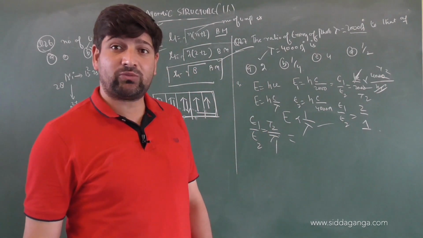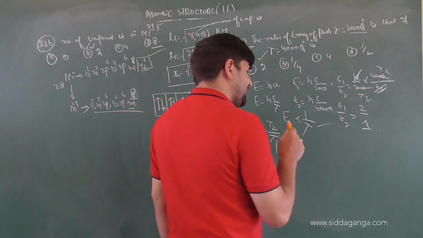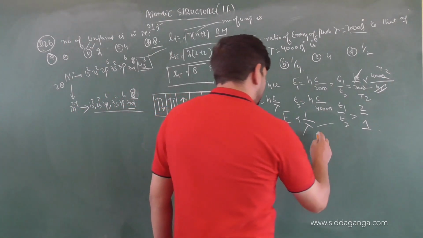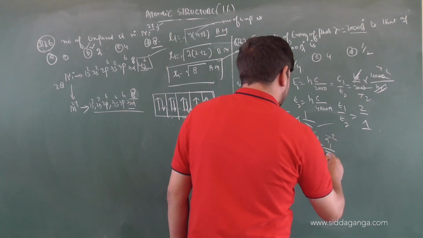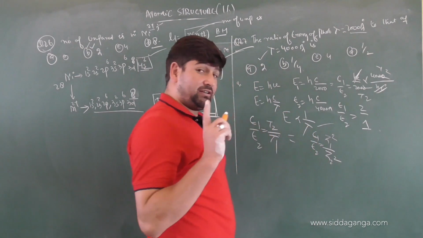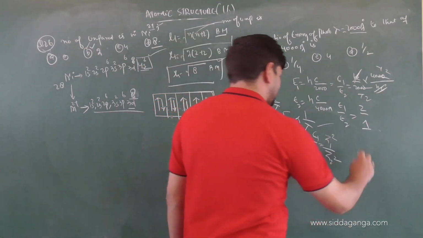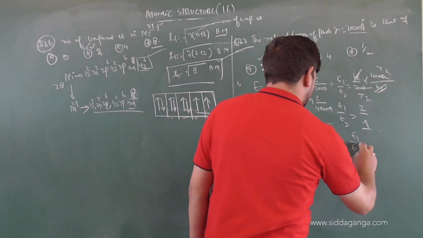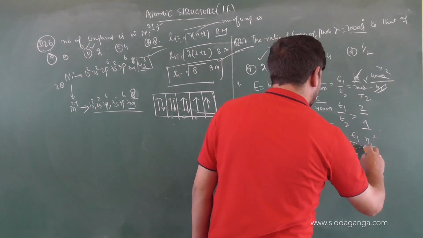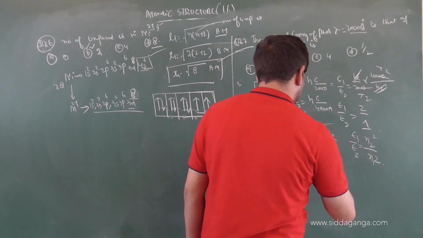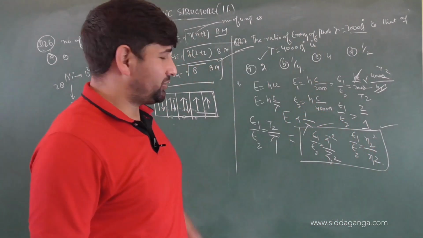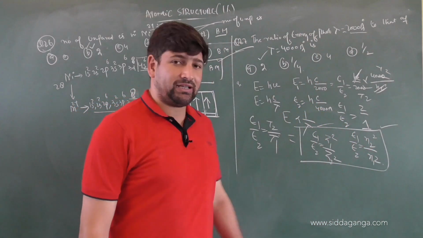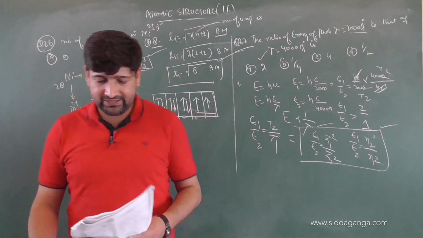Like last time in calculating energy, I said energy is directly proportional to Z. What was the equation? E1 by E2 equals Z1 square by Z2 square. But it is inversely proportional to principal quantum number. So what did we mention? E1 by E2 equals n2 square by n1 square. I am giving you the relative equations here as well. What's the correct option? 2:1. So A will be the correct option for this question. Excellent. Next question.